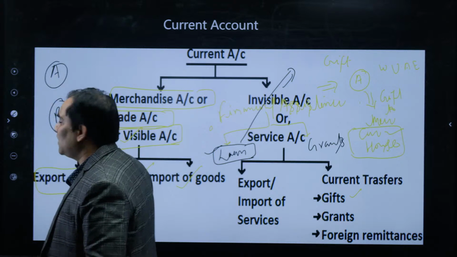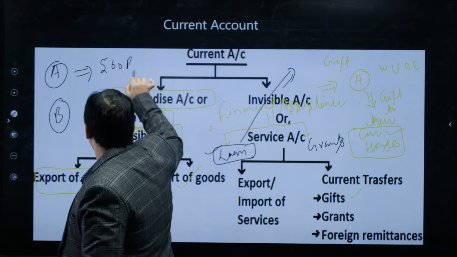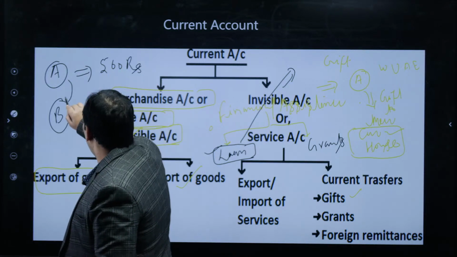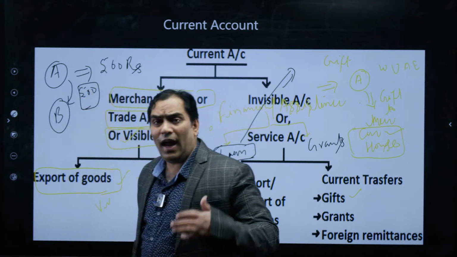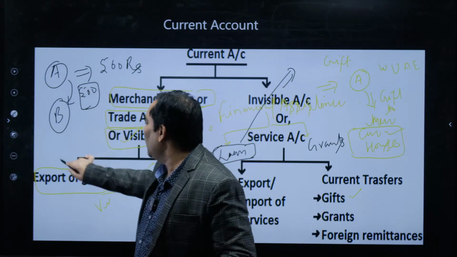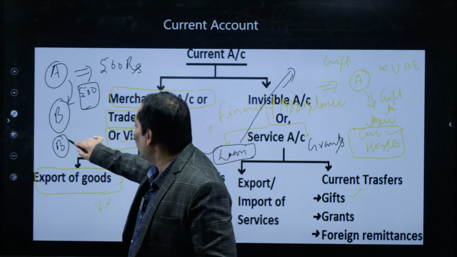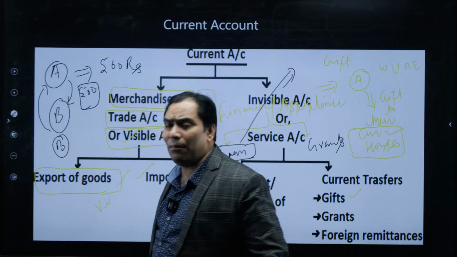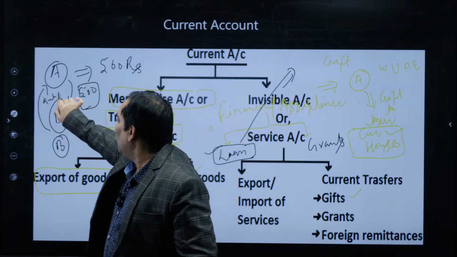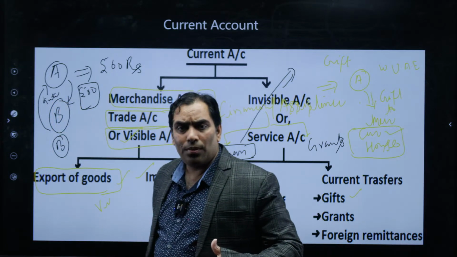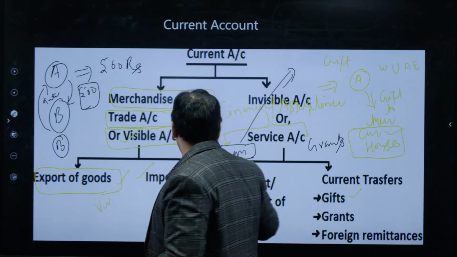A has given a loan of 500 rupees to B. So B has the liability to repay this 500 rupees with interest. They will pay the principal amount as well as interest. So that is nothing but loan.